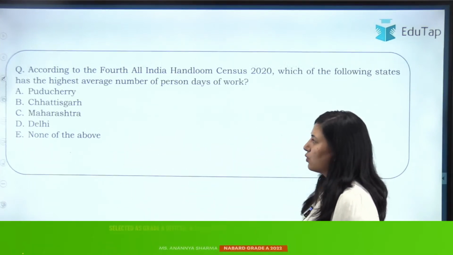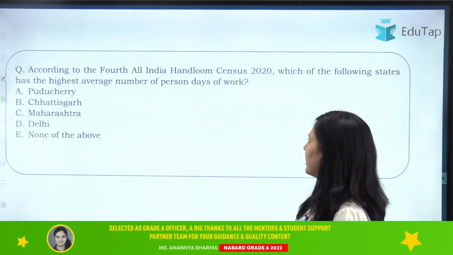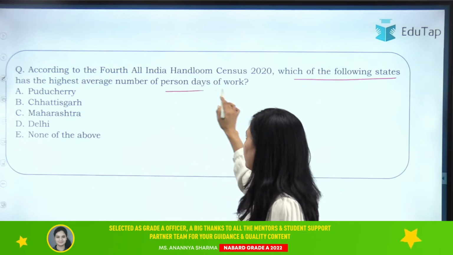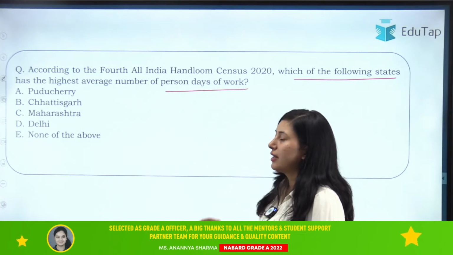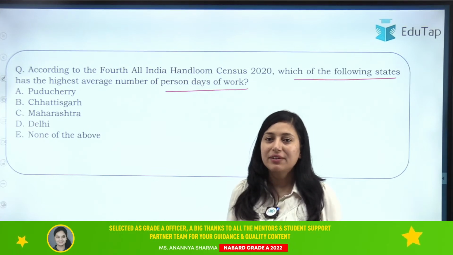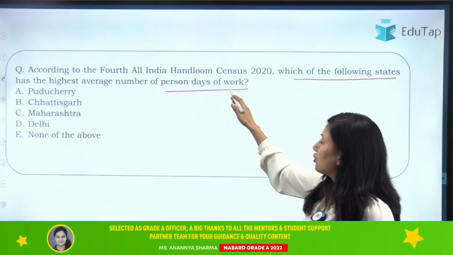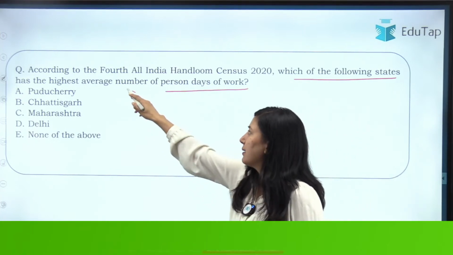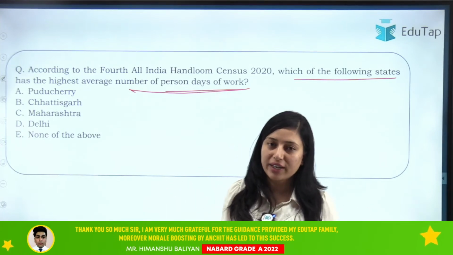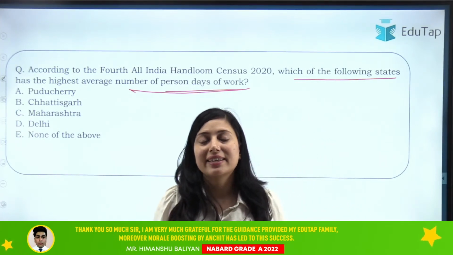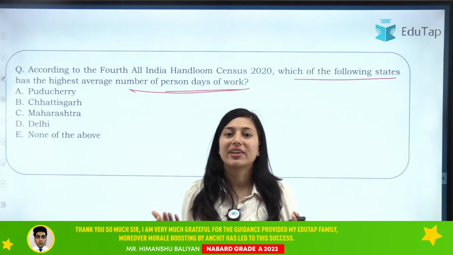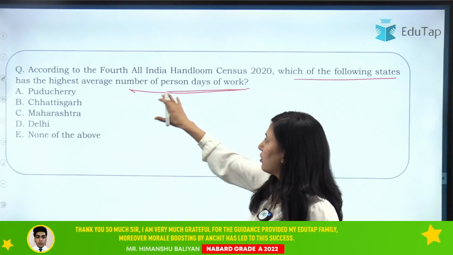So let's move on to the next question, which is, according to the 4th All India Handloom Census, which of the following states has the highest average number of person days of work? Now, whenever people are involved in any kind of activity, then we calculate person days of work, which means the effective number of hours in a day that a person puts into that work. For example, if you have read about the MNREGA scheme, there also we calculate the number of person days of work.